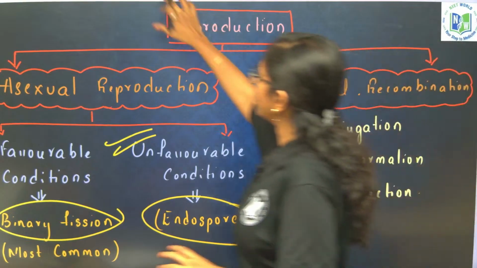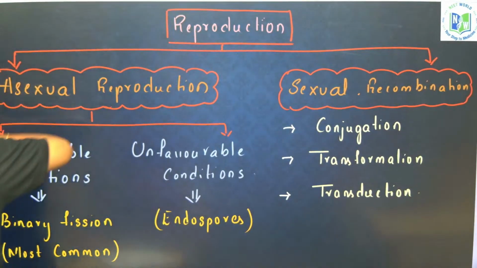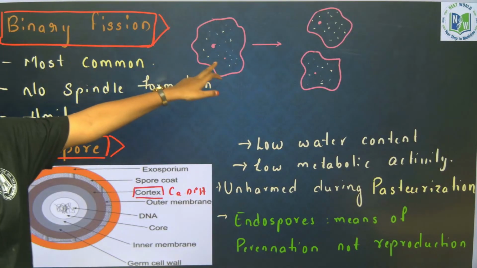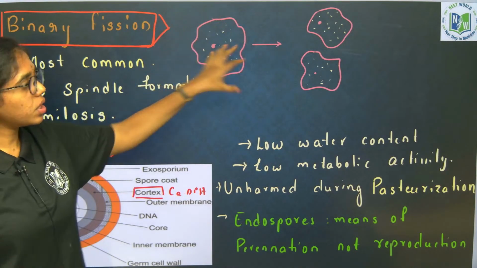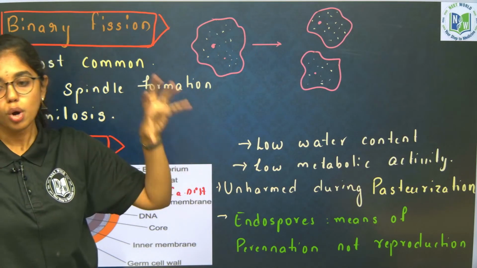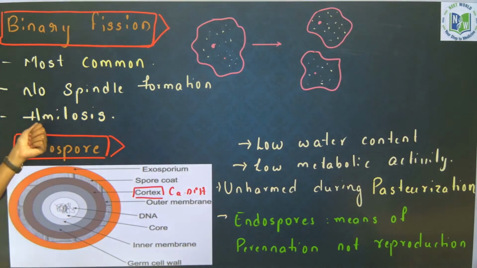First is binary fission, which is most common. There is no spindle formation here, just karyokinesis and cytokinesis will happen. Karyokinesis, cytokinesis, and a single cell forms two cells. So this is also called amitosis, as there is no involvement of spindle fiber formation.